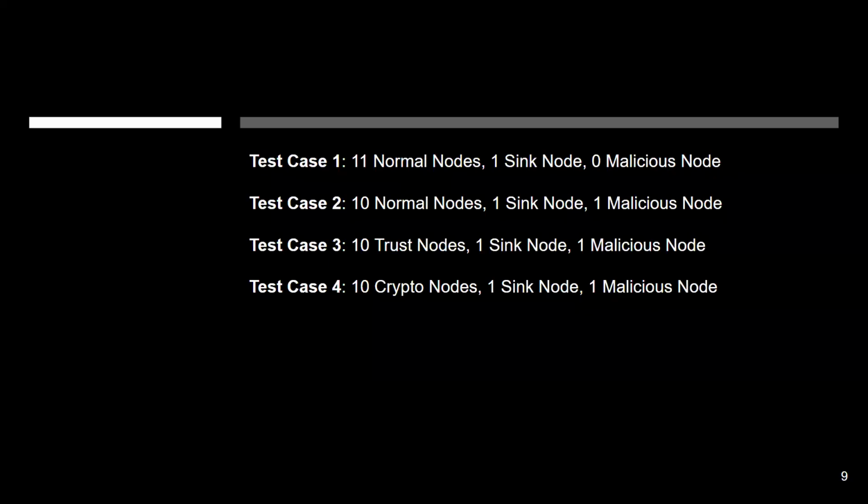How we are going to perform test cases is as follows. We're going to perform 4 test cases. For the first test case, there are going to be 11 normal nodes, 1 sink node, and 0 malicious node. For test case 2, we'll introduce 1 malicious node into the network and see how sinkhole attack operates without any protection. In test case 3, we provide trust-based protection to the network, and then we see how the network is performing with a malicious node inside it. And in test case 4, we provide a crypto-based protection, and we see how the network is performing with 1 malicious node.